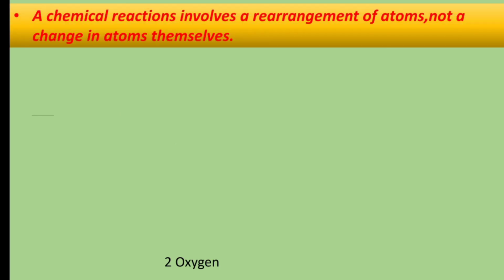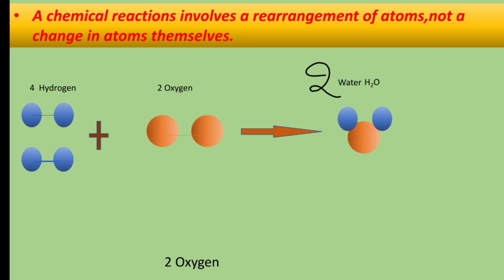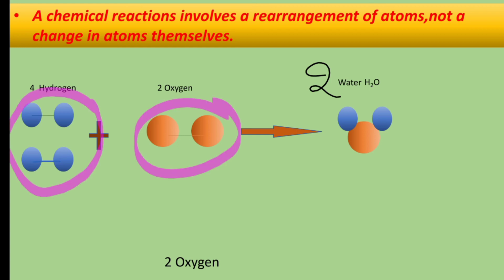Then Dalton says in his theory that a chemical reaction involves a rearrangement of atoms, not a change in the atoms themselves. Two molecules of water are formed when four hydrogen atoms combine with two oxygen atoms, but the atoms of hydrogen and oxygen do not change, they only rearrange themselves to give water.